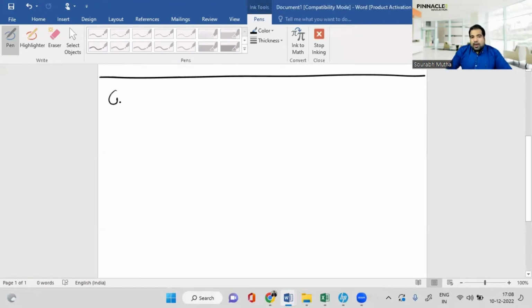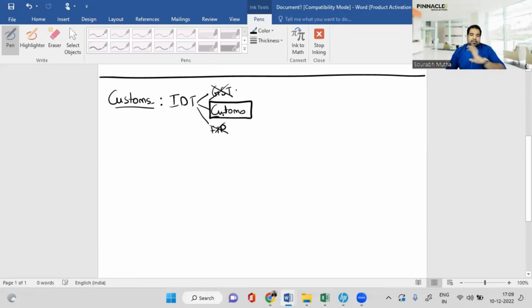So we'll take one chapter. There is a chapter in the part called customs. Like you know, or if you don't know, IDT has 3 parts to it. One is GST, which is basically the main part; 75% comes from here. And there's another part called customs. And there's a very small part called FTP, which I'm not discussing. GST, I'm not discussing. I'm just going to be discussing a small topic from the chapter called customs.